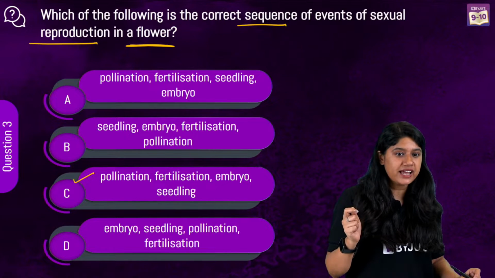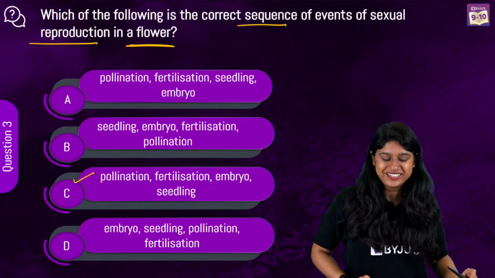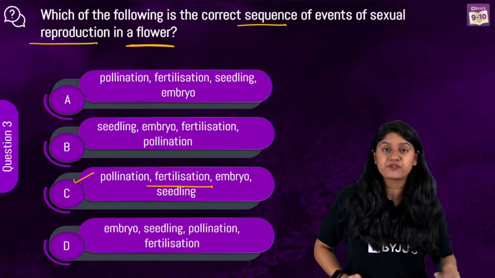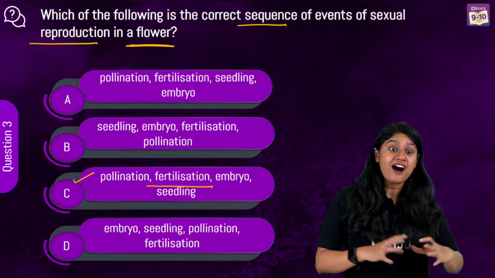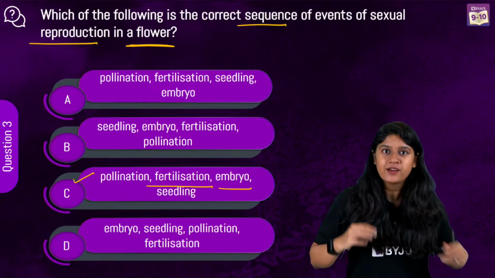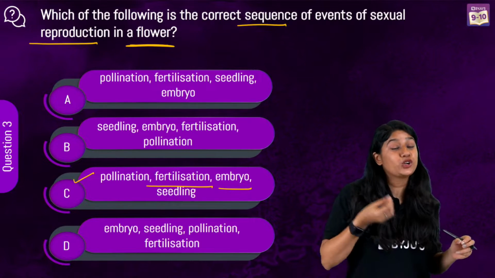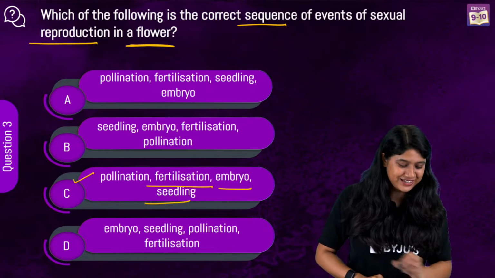Yes, Siraj and Jayashi. Option number C is correct. Very good. Fertilization is nothing but the fusion of the male and the female gamete. After the fertilization, we'll see the formation of the embryo. The cells will fuse and we'll see the growth of the embryo, and the embryo will grow into a seedling. So that's the correct answer.